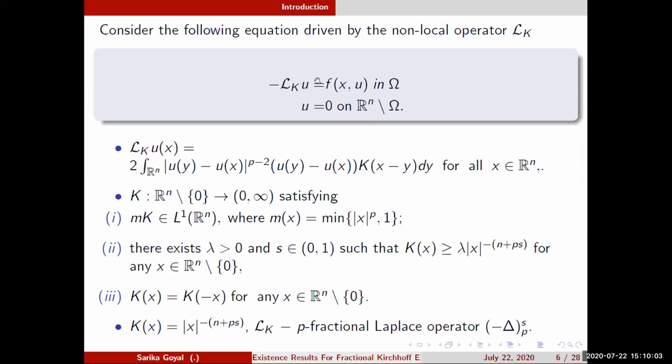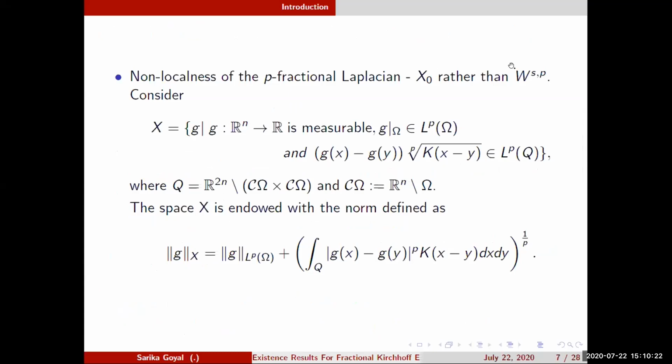So one can study this general operator rather than the p fractional Laplacian operator, because that covers the p fractional Laplace operator. One more thing, due to this non-localness of the operator, we consider the function space X naught. We don't work with W^{s,p}, because, as you have seen, in the W^{s,p} norm we have integration over Omega cross Omega, but the space that we are defining here has an interaction between Omega and its complement.